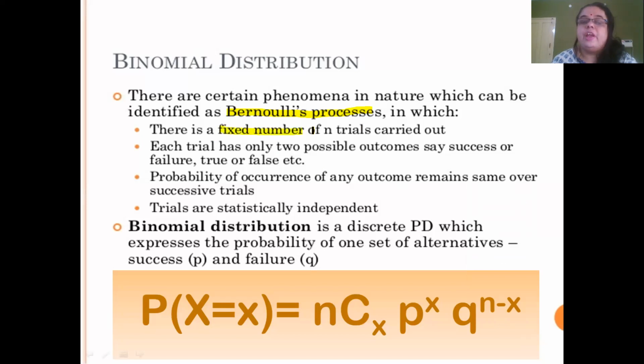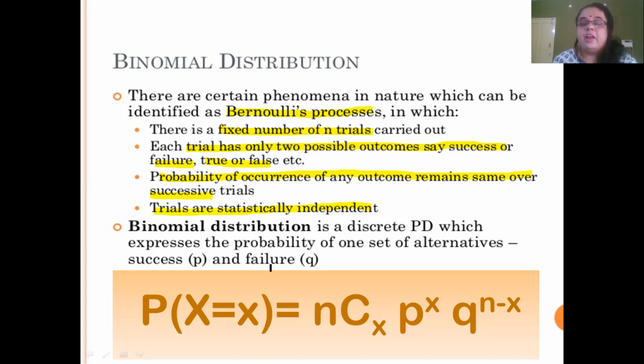There is a fixed number of n trials carried out. Each trial has only two possible outcomes, a success or failure, true or false, etc. Probability of occurrence of any outcome remains same over successive trials. Trials are statistically independent.